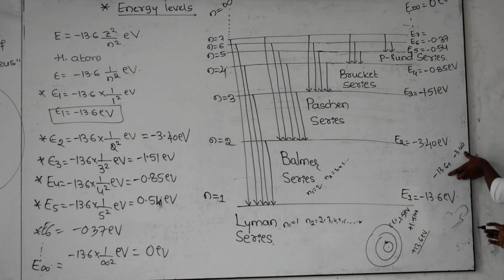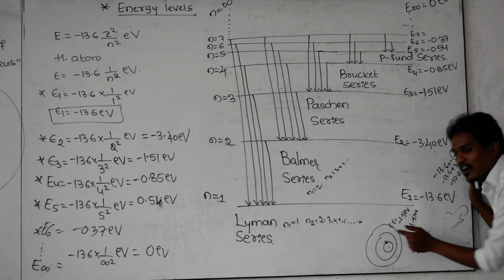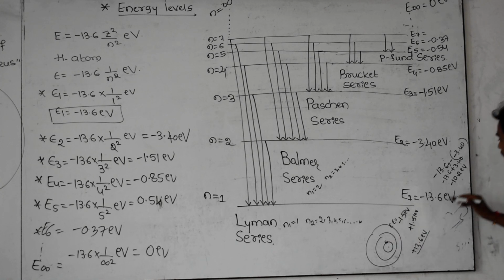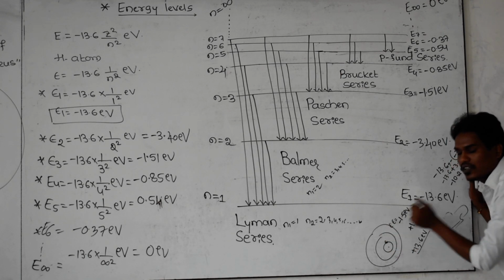Just take the difference. That is 13.6 minus this value; 13.6 minus minus 3.40 becomes plus. So it is almost minus 10.2 electron volt. If you want to take the electron from the first orbit to the second orbit, how much energy do we have to give this electron? That is 10.2 electron volt. If this electron receives 10.2 electron volt of energy, then it jumps from the first orbit to the second orbit.